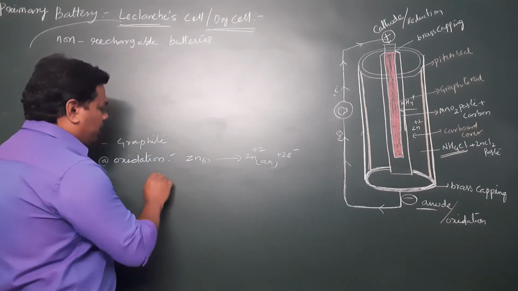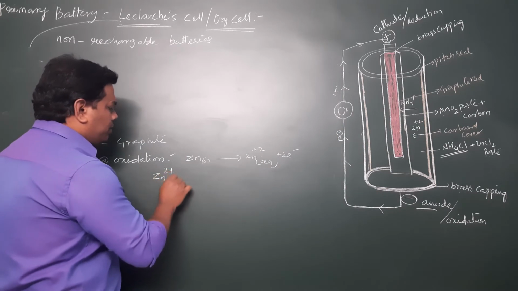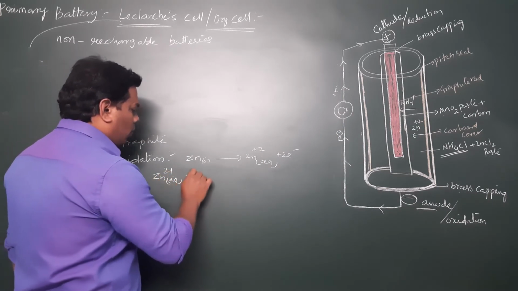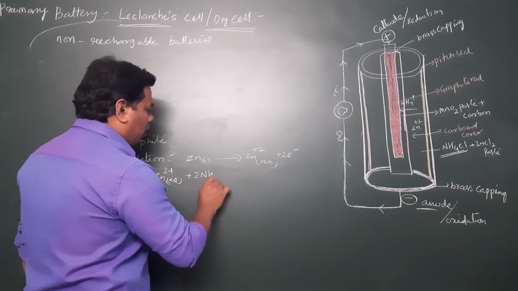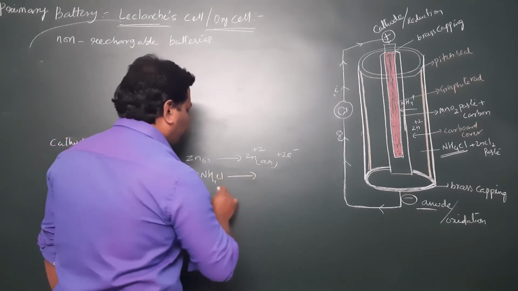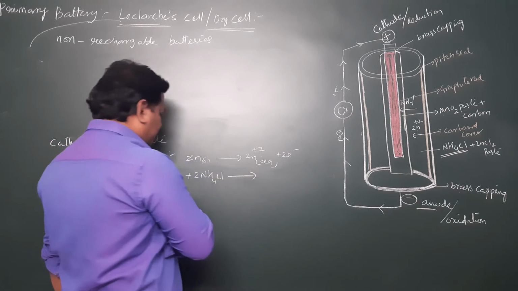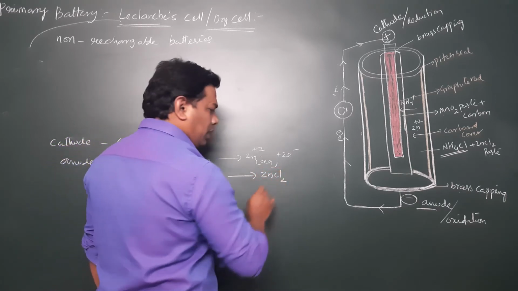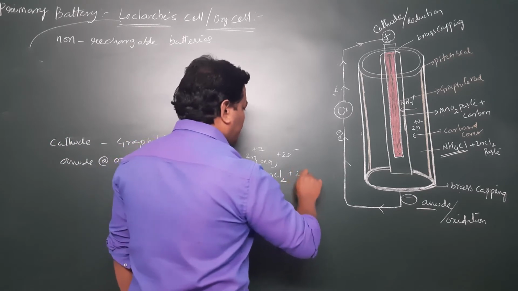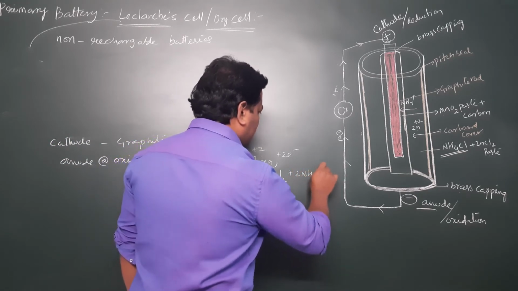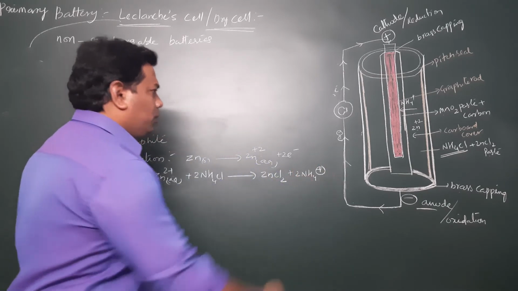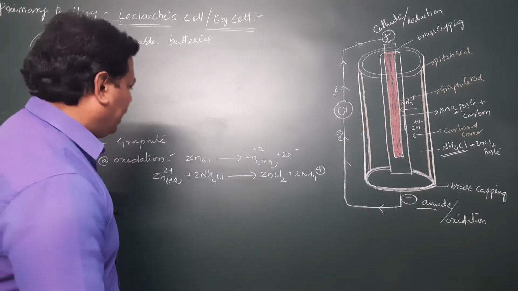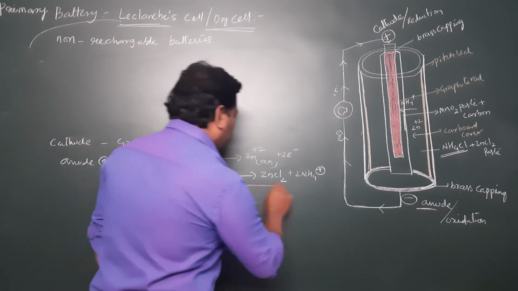These Zn2+ ions react with ammonium chloride, 2 moles of ammonium chloride. So it converts into zinc chloride plus 2 NH4+ ions. These NH4+ ions can be reduced at the graphite rod.